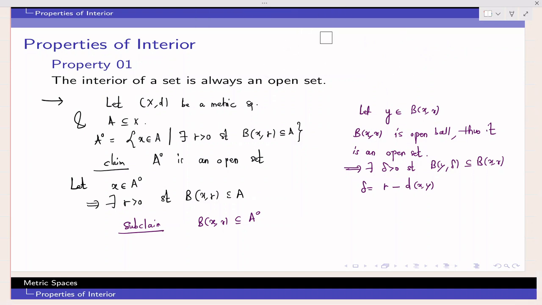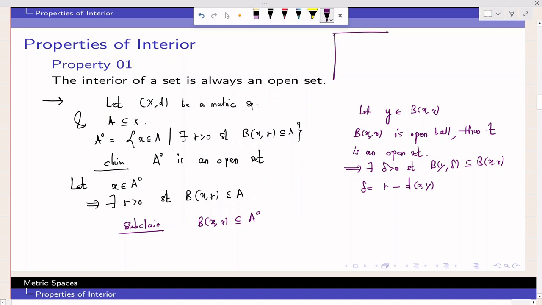So suppose this is your set A, and suppose this is your B(X, R). So definitely this is center X and this is your radius R.